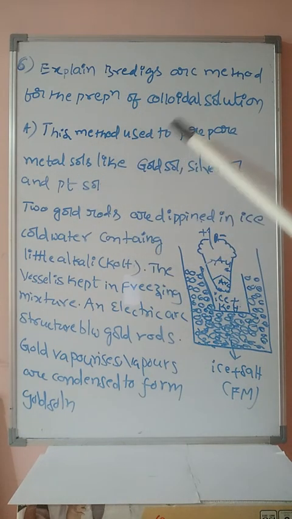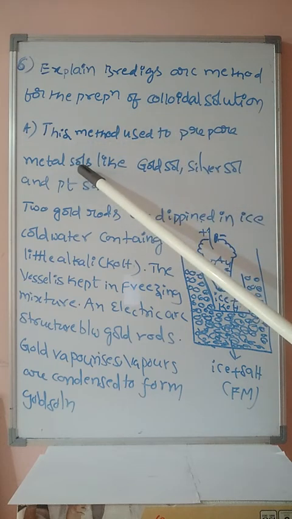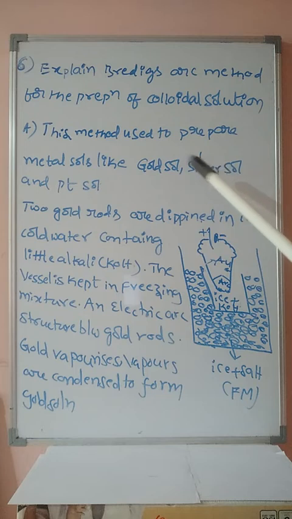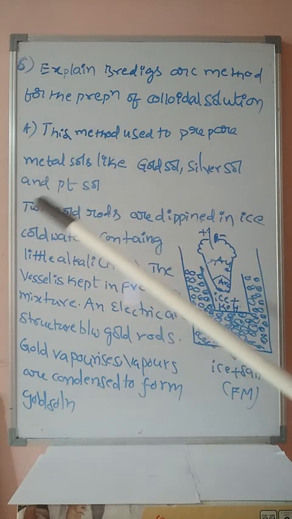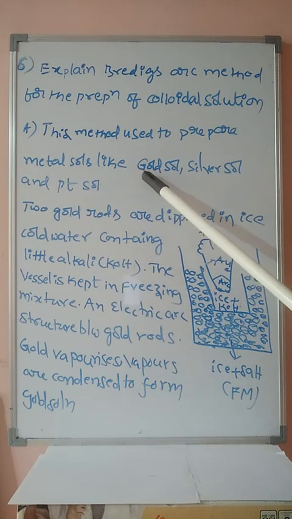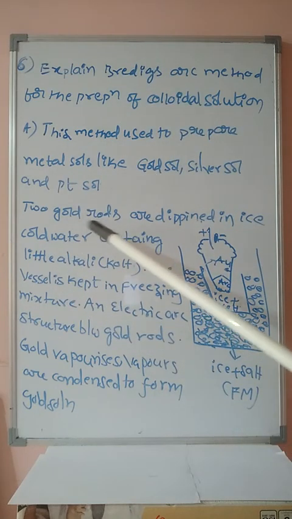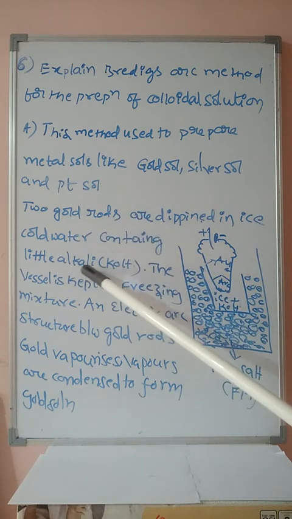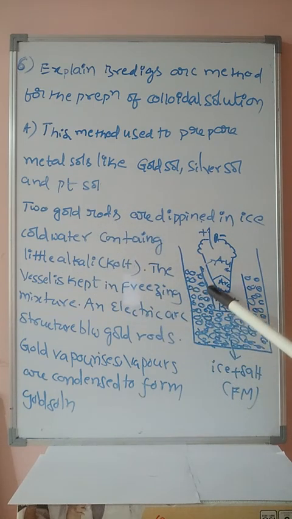This method is used to prepare metal colloidal solutions like gold sol, silver sol and platinum sol. In this Bredig's arc method we are discussing gold sol, that is 2 gold rods are dipped in ice cold water containing little amount of alkali, that is potassium hydroxide.